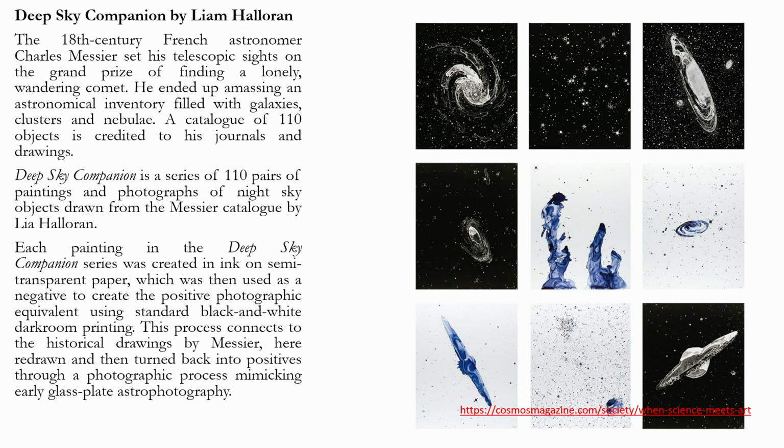Now, have a look at this. This is a painting done by Liam Haroran, and this mimics the astronomer Charles Messier's telescopic sights.